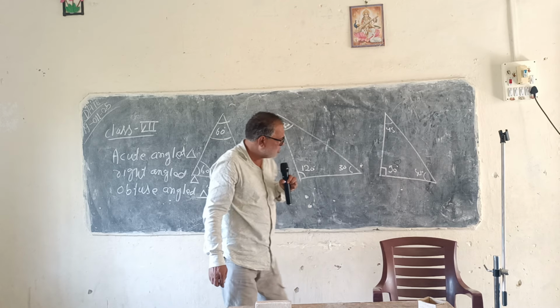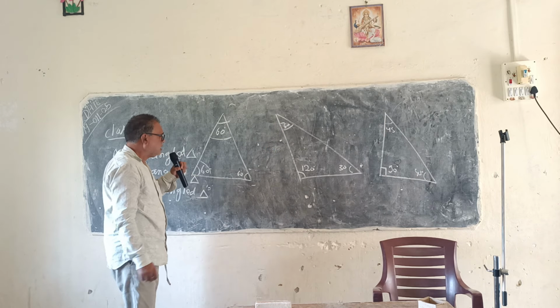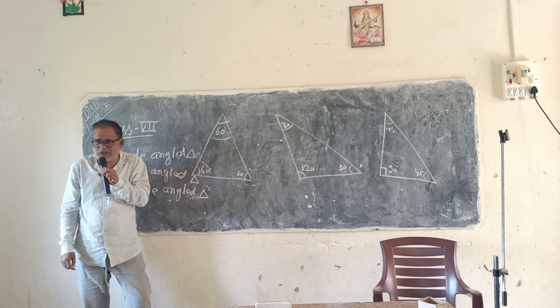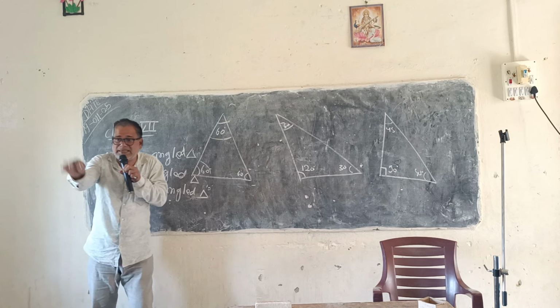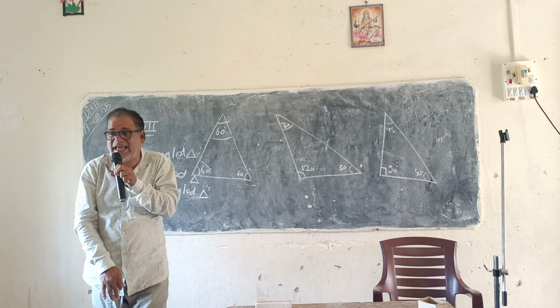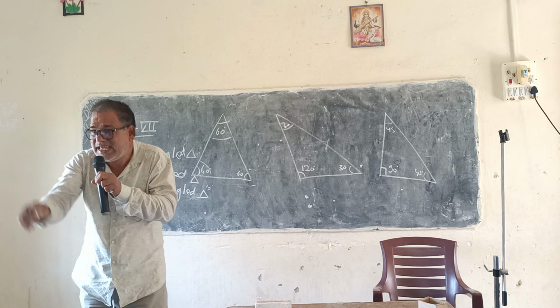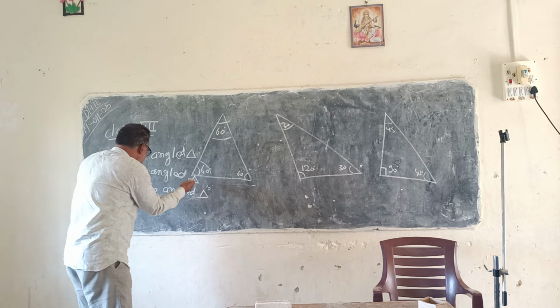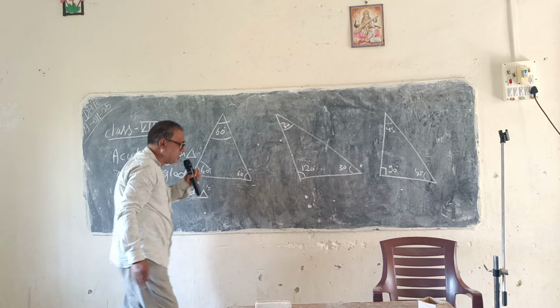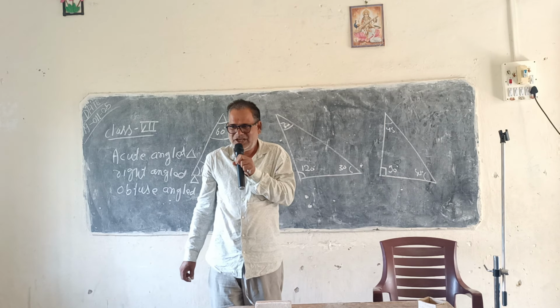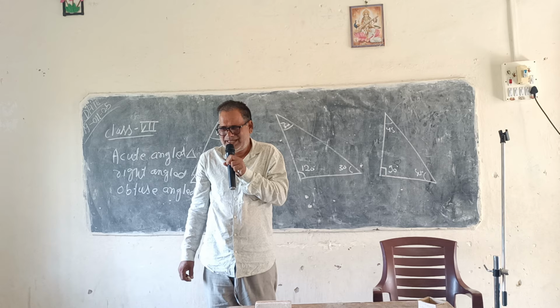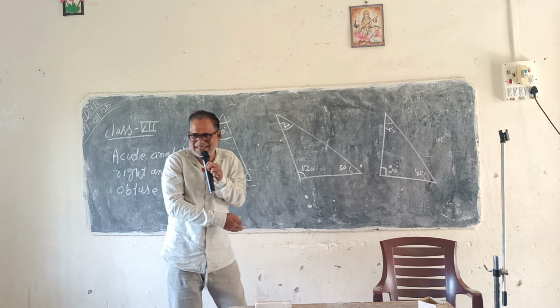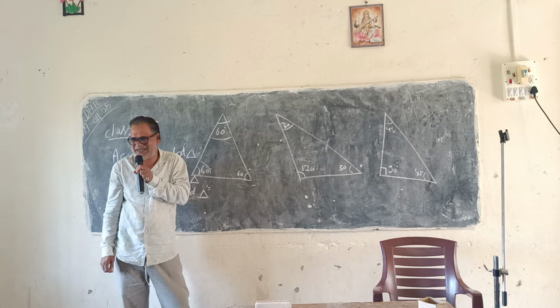Okay. So, how many kinds of triangles are possible in a plane? Only three kinds of triangles are possible in a plane. And what are they? They are acute angle triangle, right angle triangle, and obtuse angle triangle. You cannot draw a triangle other than these three kinds.